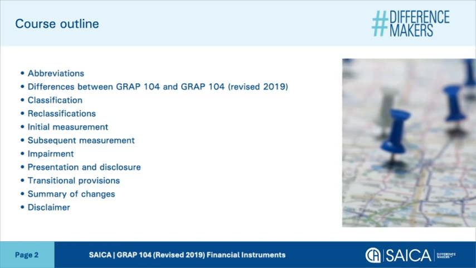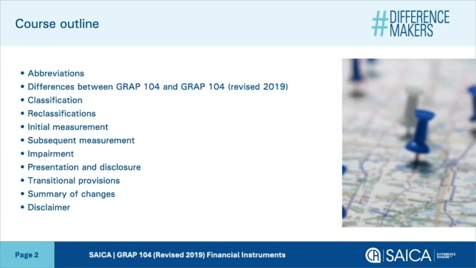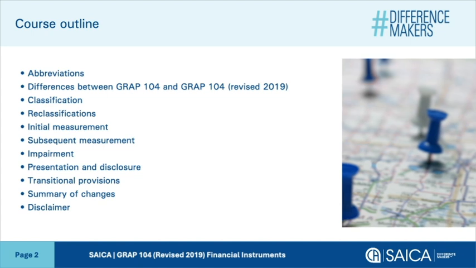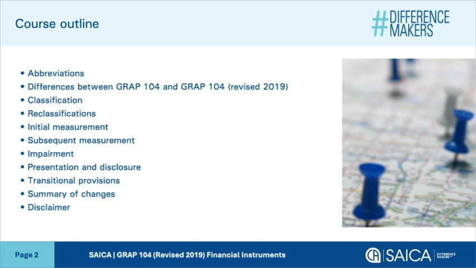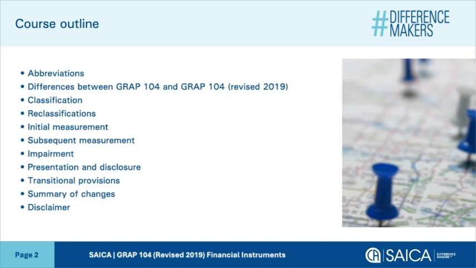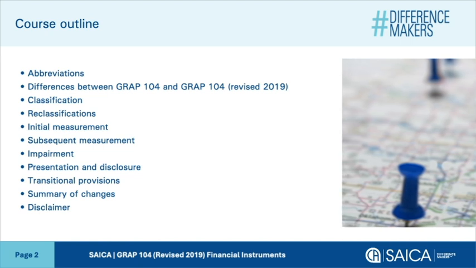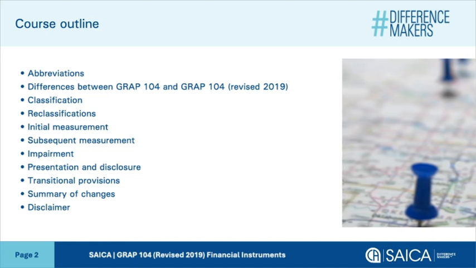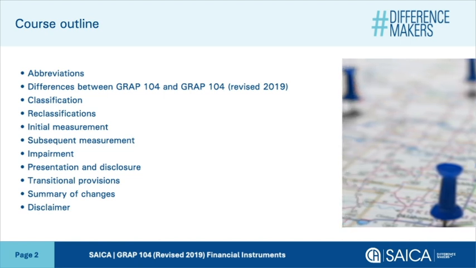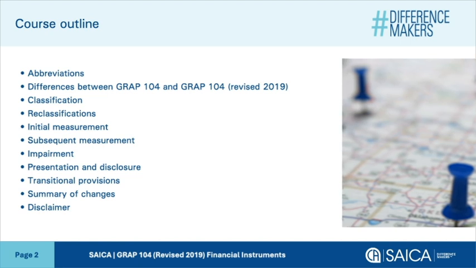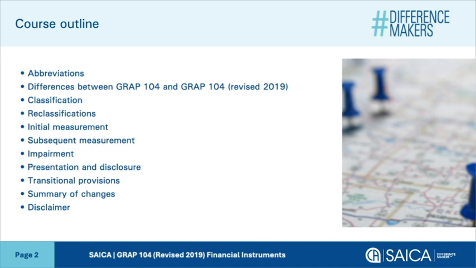The objective of this session is to navigate the changes that have been made in the standard. A high-level overview of the following items will be covered in this course. The differences between GRAP 104 and GRAP 104 Revised 2019. How financial assets and financial liabilities are classified, how to deal with reclassification, and the initial and subsequent measurement of the financial instruments. Additionally, we will discuss the expected credit loss and the requirements around presentation and disclosure.